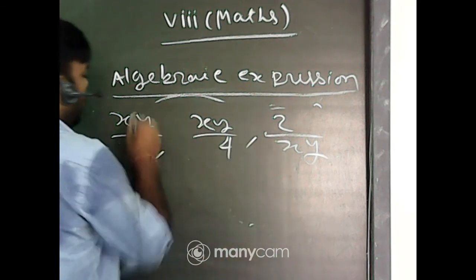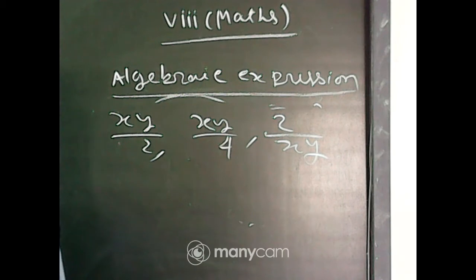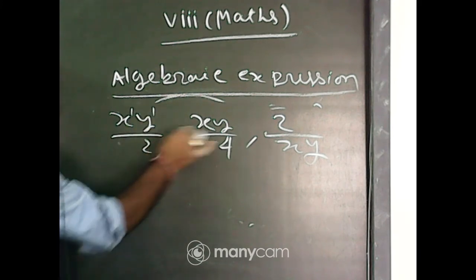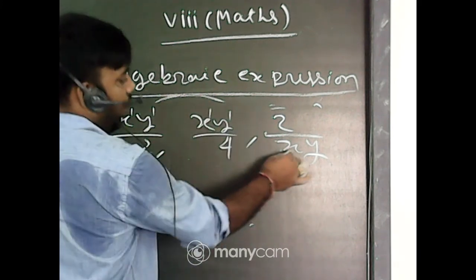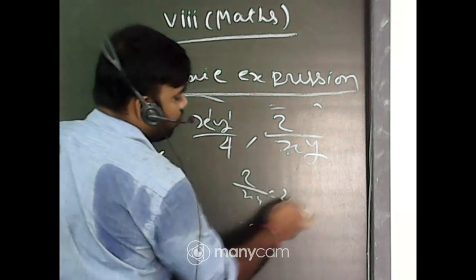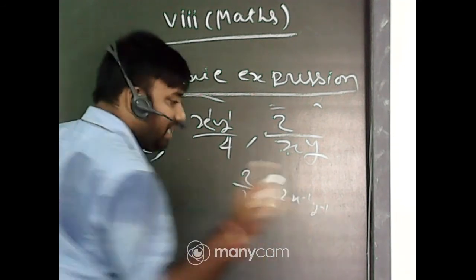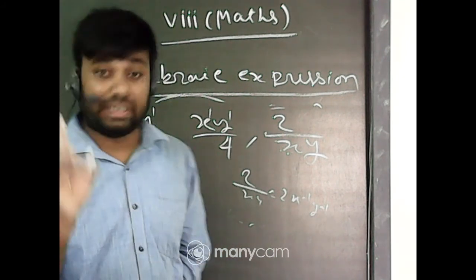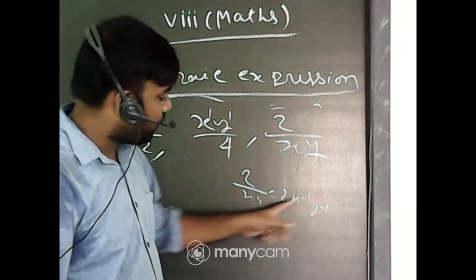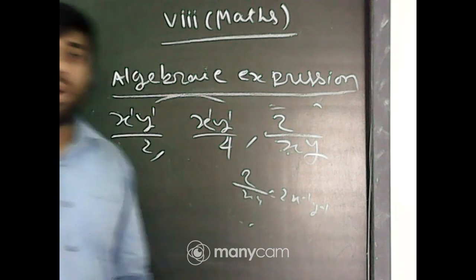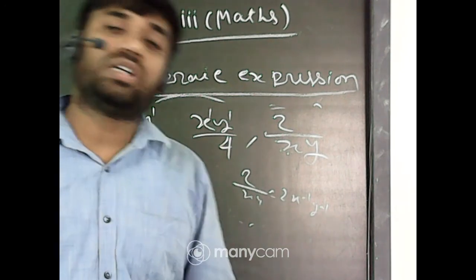First of all, for your confusion, just observe, look at the board. Power of x 1, power of y 1, power of x 1, power of y 1. Here, 2 by xy you can write as 2 times x to the power minus 1, y to the power minus 1. In class 7 we have learned it, in the chapter of indices. 2 by xy equals x to the power minus 1, y to the power minus 1. The powers are not same. That's why these are not the like terms.